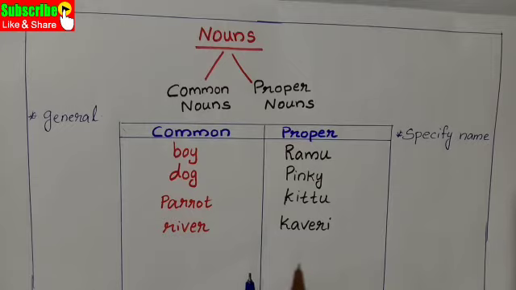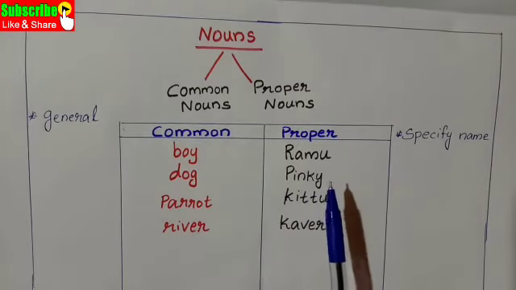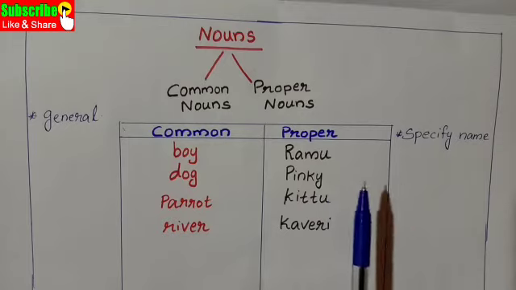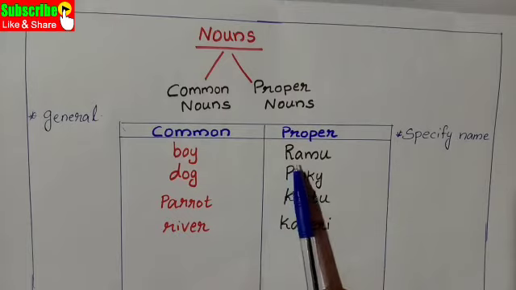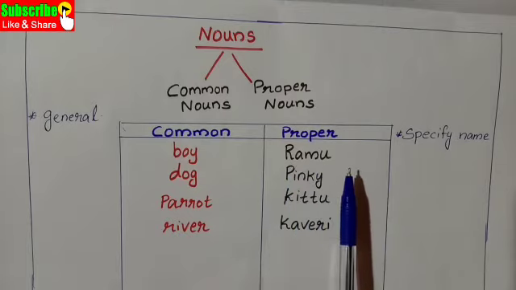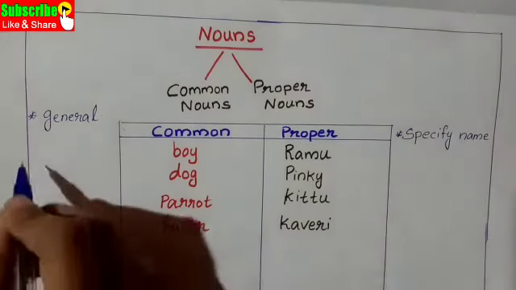In the case of writing that boy, there is no need to use a capital B. But Ramu is sitting on a bench. In the case of Ramu, R should be capital because it's a proper noun. It's a name.